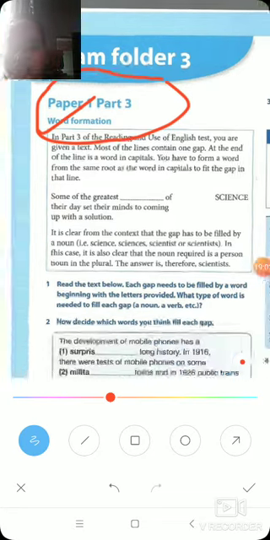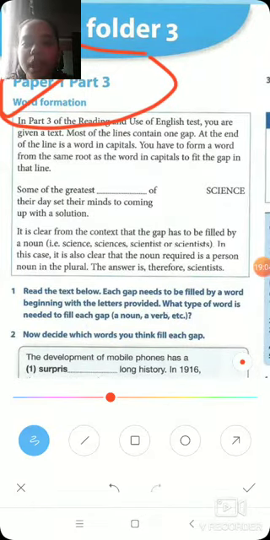Inside that, part 3 is always word formation. Are you understanding? So here it's given, I'll read out to you. In part 3, the reading and use of English test, you are given a text, and if you remember, there's always a gap given, and in that gap you'll always write the wrong word.